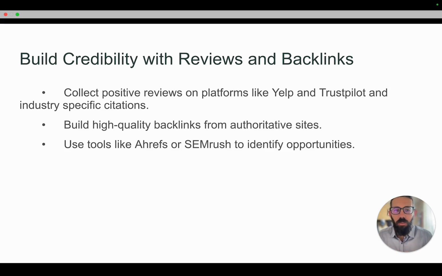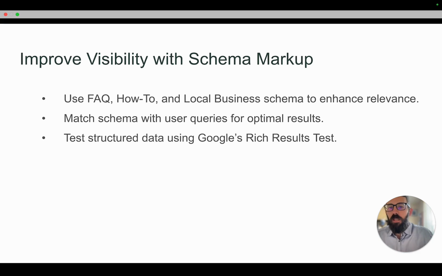And then getting backlinks from authoritative sites. ChatGPT doesn't crawl backlinks the way that a search engine would, but we know if we're ranking higher in Bing, and backlinks matter there, that can help. But even more so, just the references where other trusted authoritative sites are referencing us can matter for an AI search response. And then you can use tools like Ahrefs or SEMrush to help identify link building opportunities. So there is that.